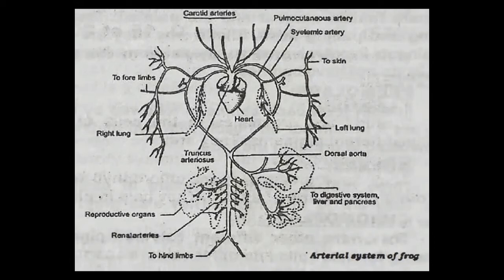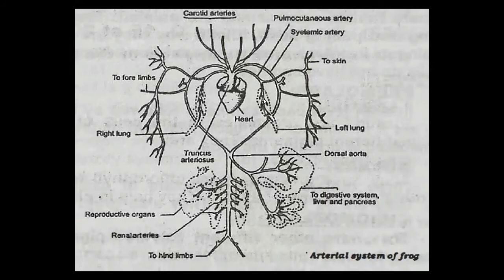In the starting we discussed that arteries always supply oxygenated blood, but the pulmonary artery is the single artery which carries deoxygenated blood towards the lungs for getting oxygen. Are you getting my point? This is a very, very important point of this lecture.